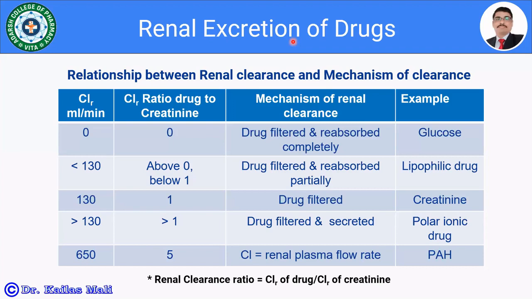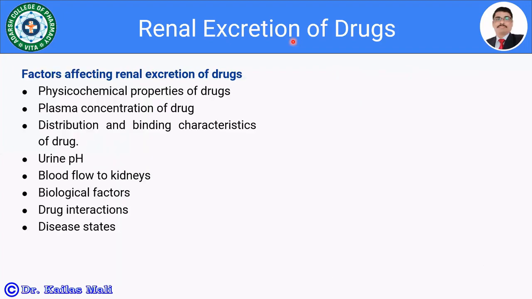There are various factors which affect passive reabsorption, like the physicochemical properties of the drug, along with the pKa of the drug and the lipophilicity, along with the urine flow rate. Let us move towards the factors affecting renal excretion of a drug.